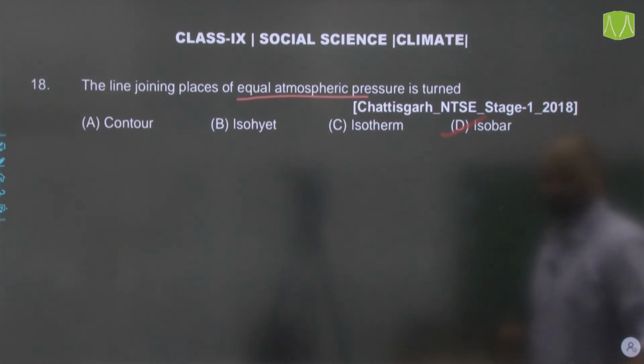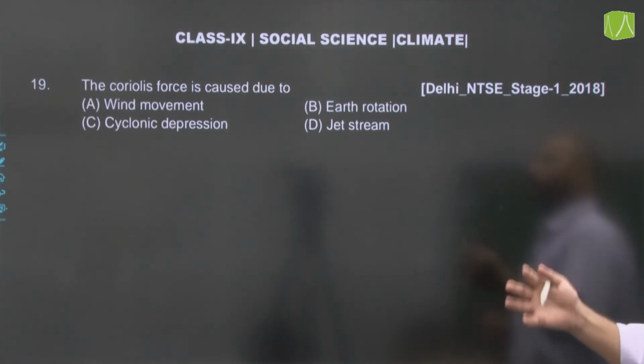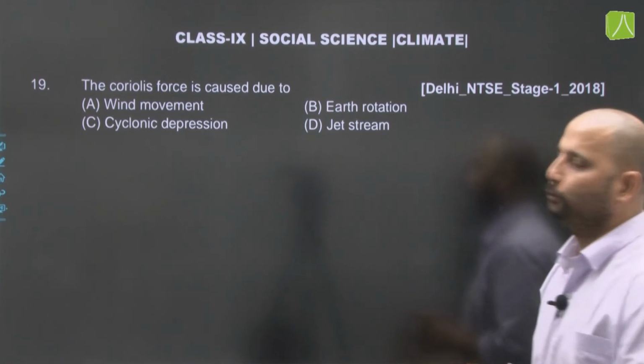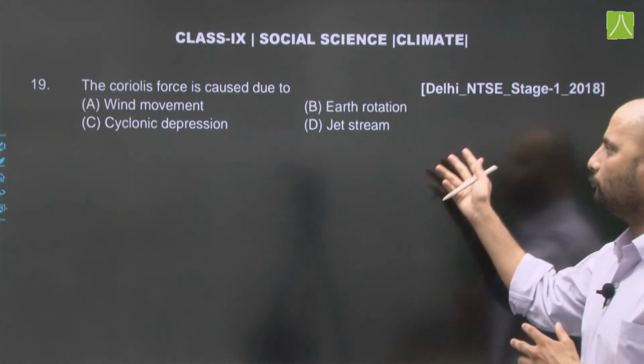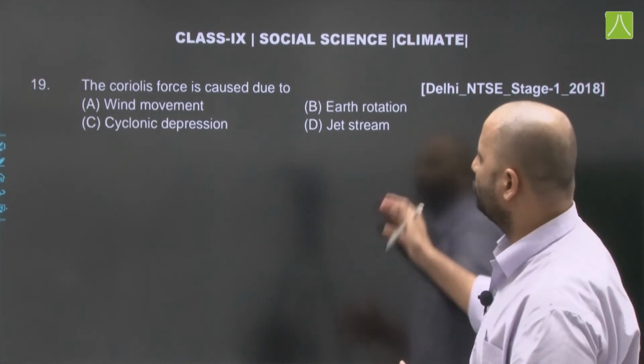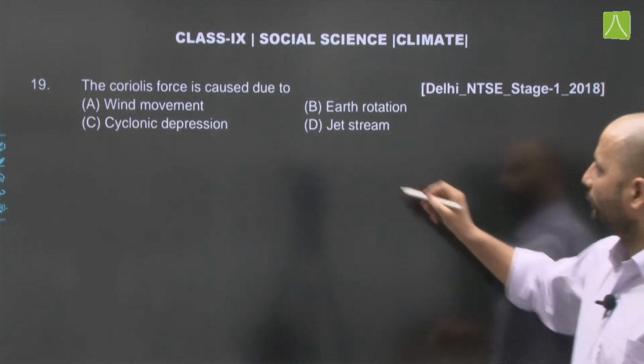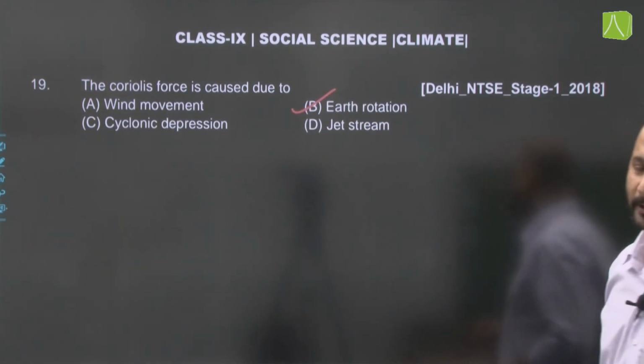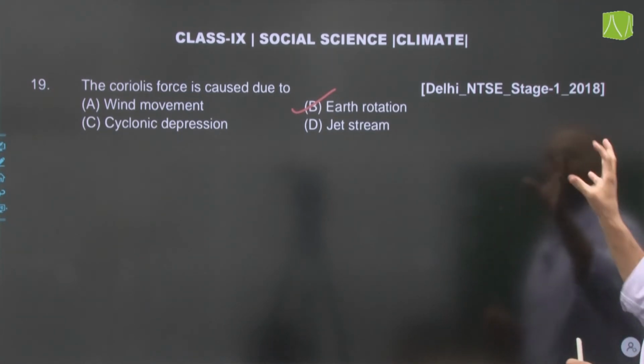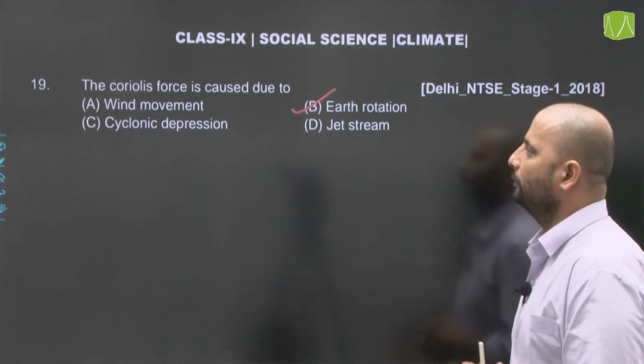Now, moving on to the next question, the Coriolis force is caused due to either the wind movement, earth rotation, cyclonic depression, or jet streams. Now, as we know, Coriolis force is caused due to the earth rotation. So, option number B will be the correct answer here, and it is from Delhi NTSE stage 1 2018 question paper.